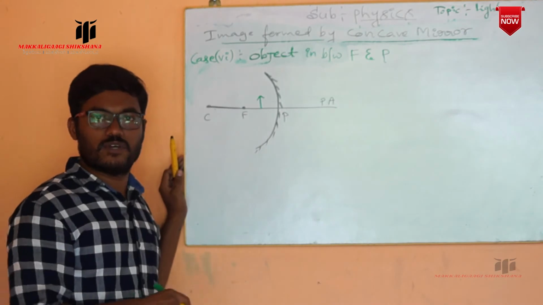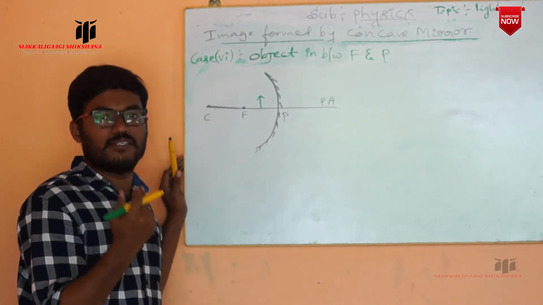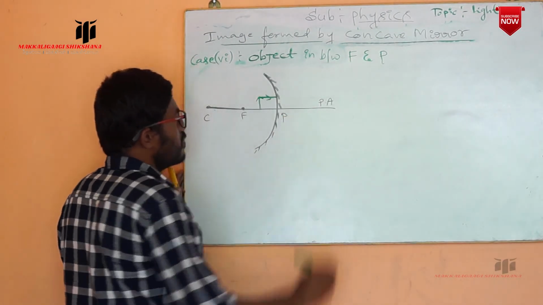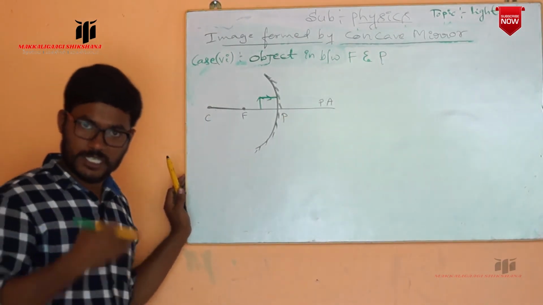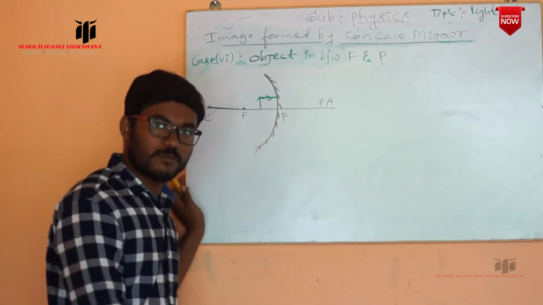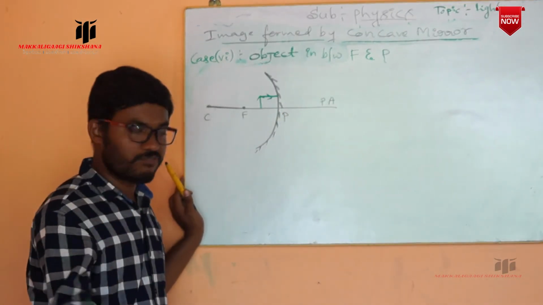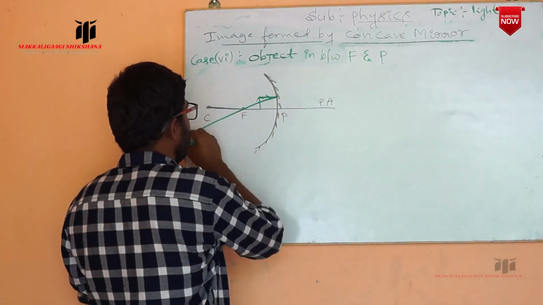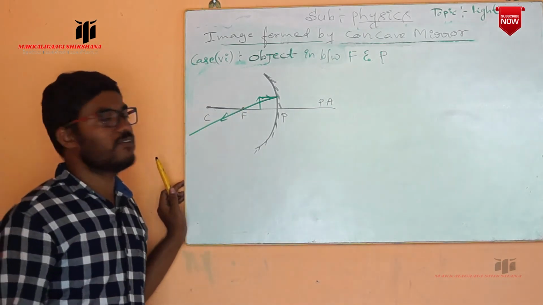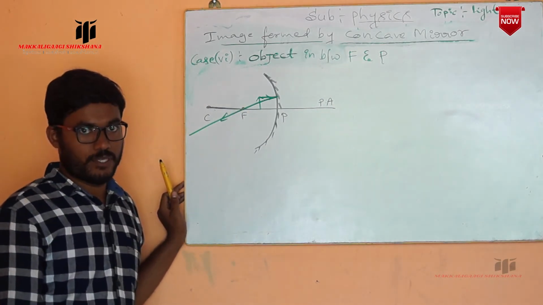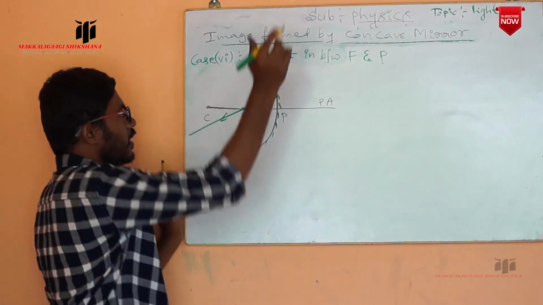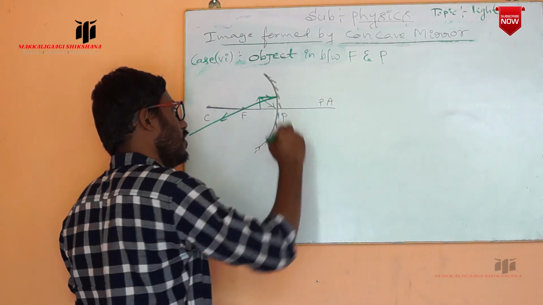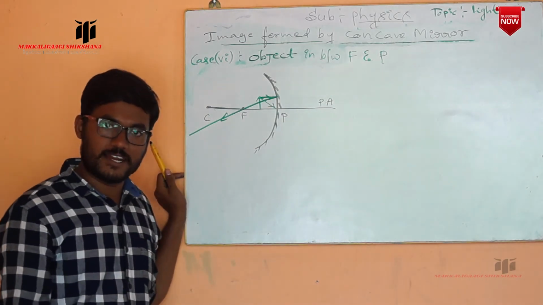Again, whatever rays we have considered for image formation, take them as they are. Now we have taken the ray which is incident parallel to the principal axis. We already know that if the ray is incident parallel to the principal axis, after the reflection it passes through the focus. So this is the reflected ray which passes through the focus. Here, for another case, take the ray which is exactly incident at the pole.